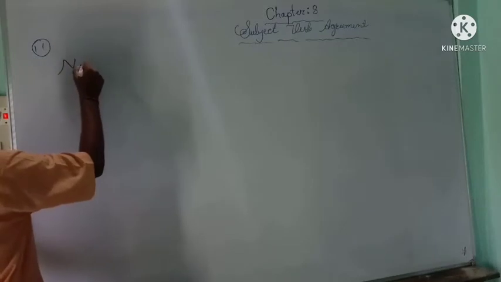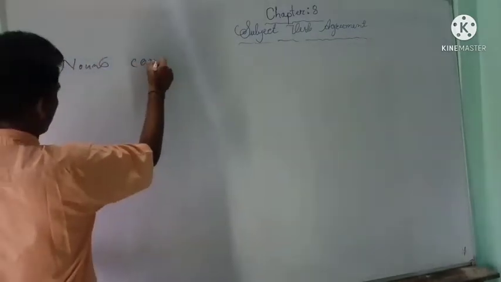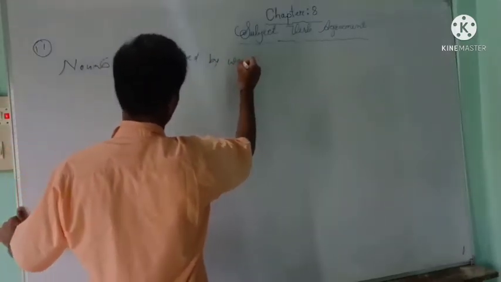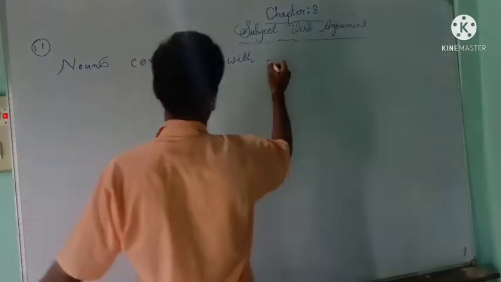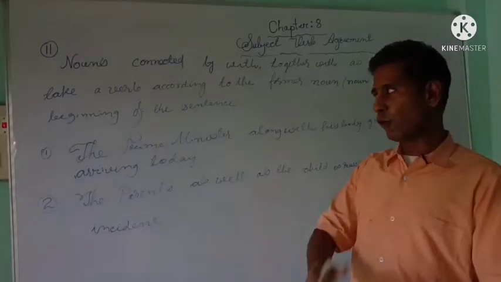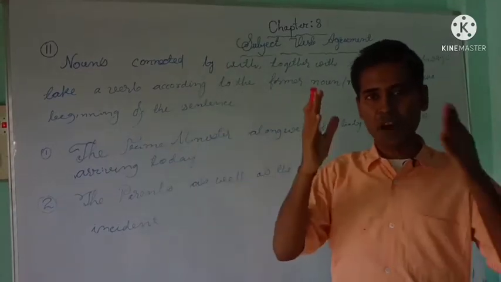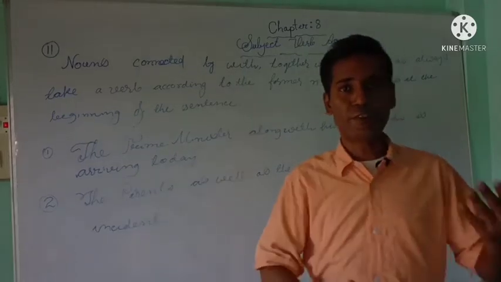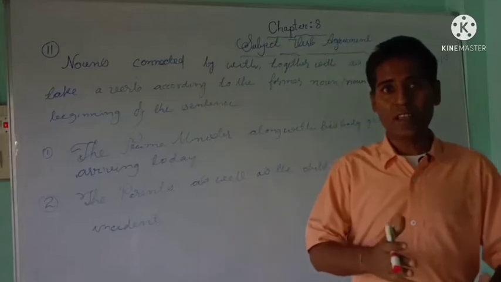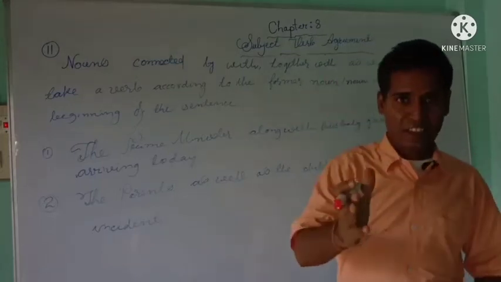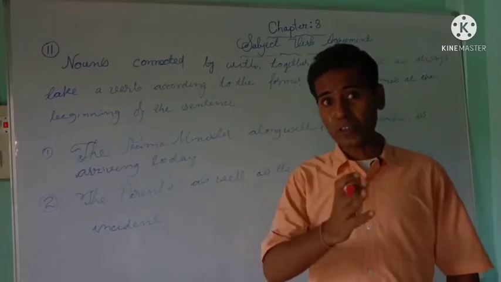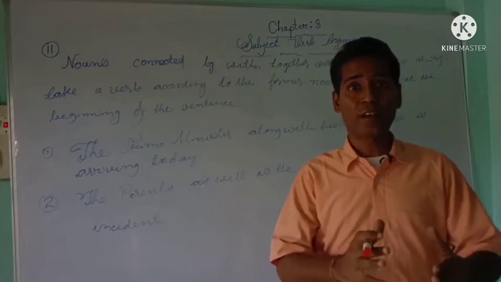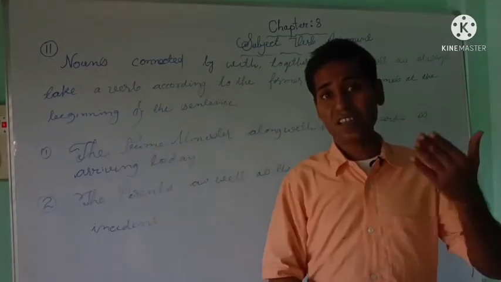Rule number 11: nouns connected by with, along with, together with, as well as, always take a verb according to the noun that comes at the very beginning of the sentence.